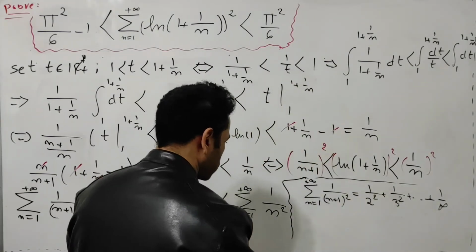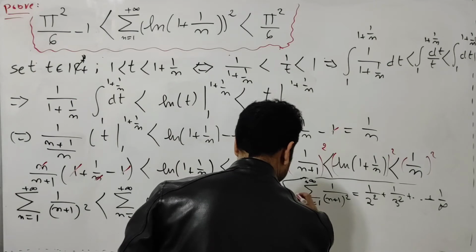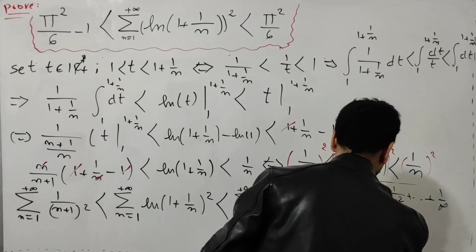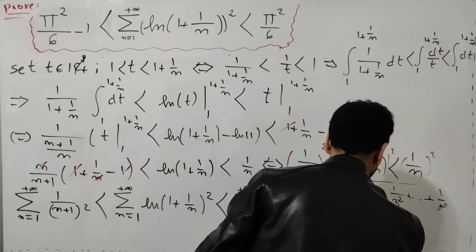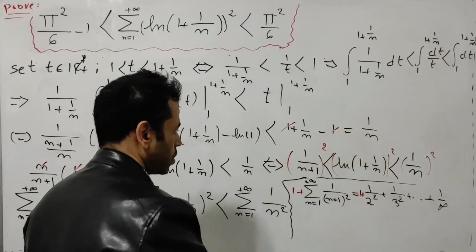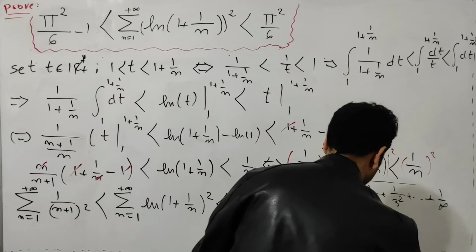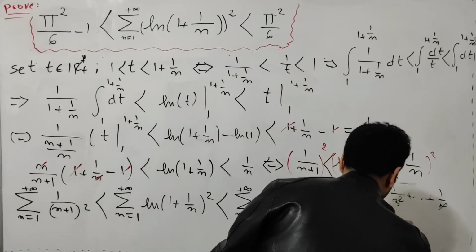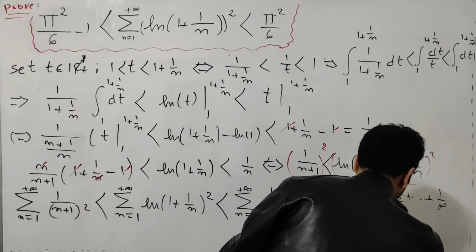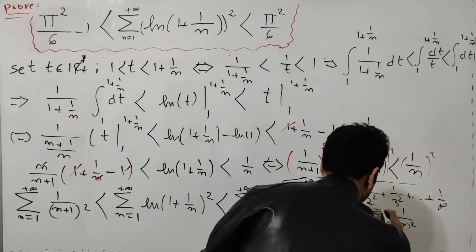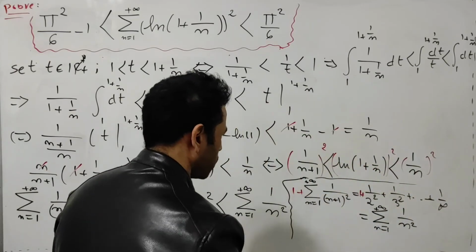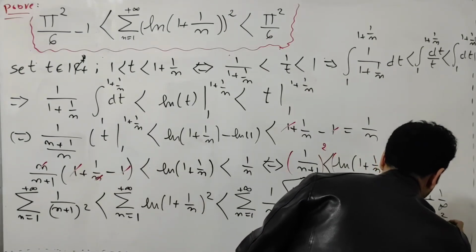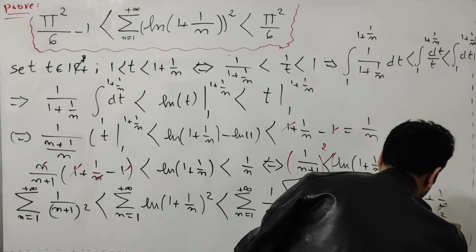What I'm going to do now is add number 1 on both sides. So now this sum is equal to the sum of 1 over n quantity squared as n goes from 1 to plus infinity. At the same time this sum is equal to pi squared over 6.